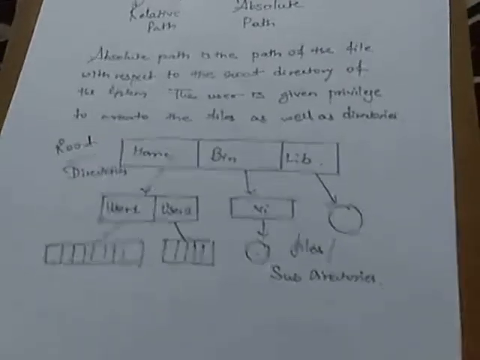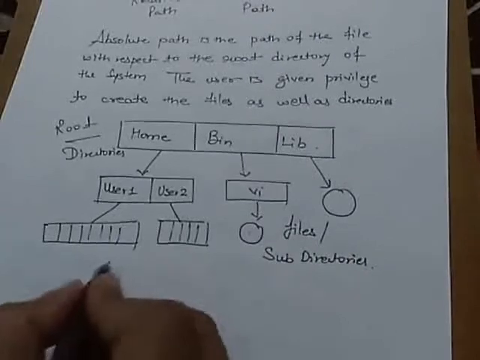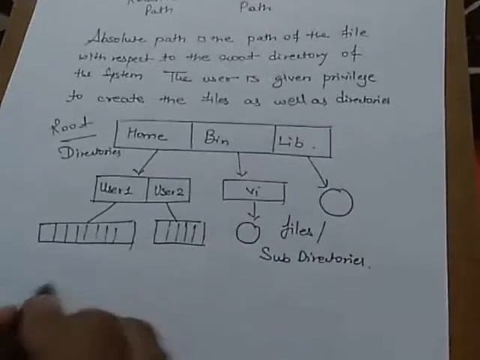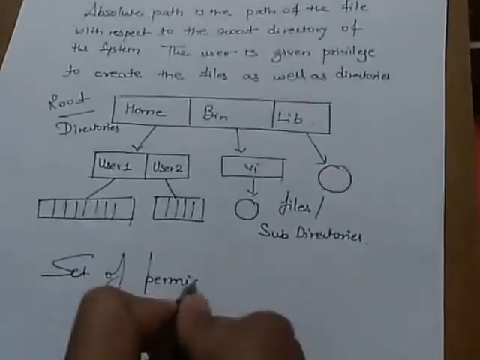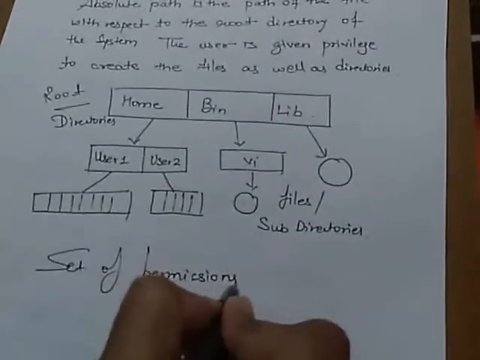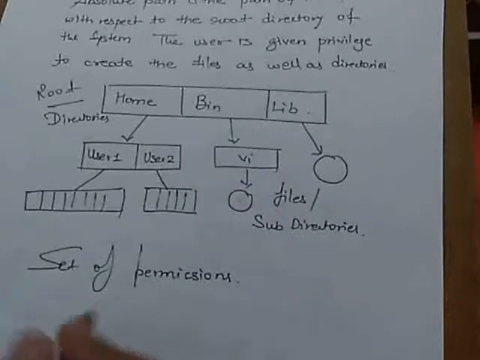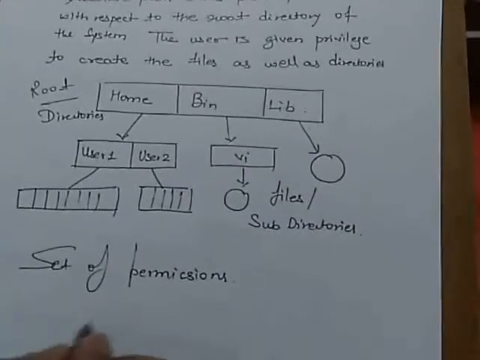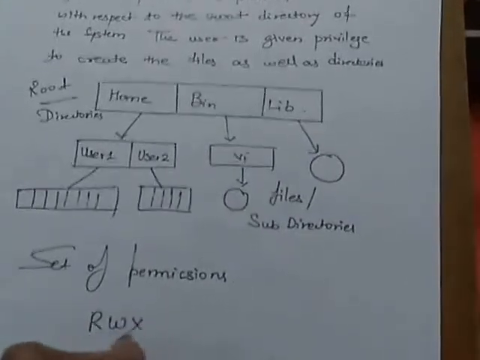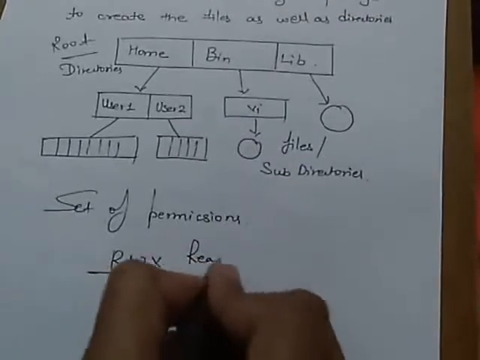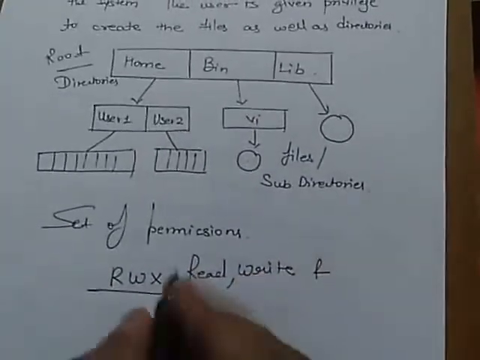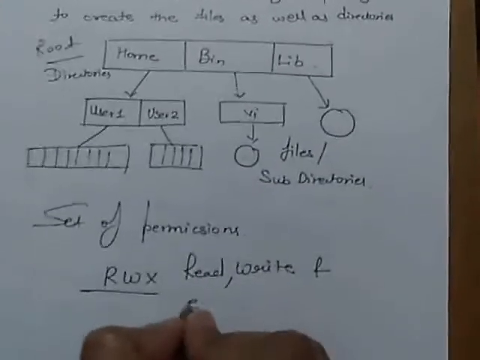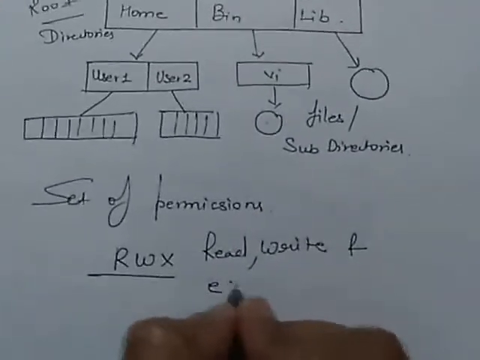Now in this, a tree structure system may consist of various levels. Therefore a set of permissions is assigned to each file and directory. The permissions are given with the help of RWX, that is read, write, and modify or execution.